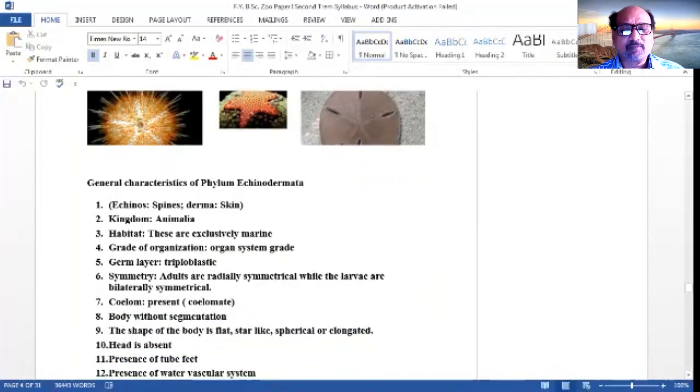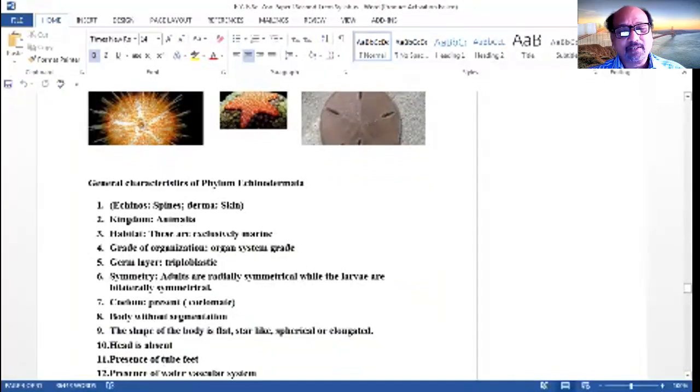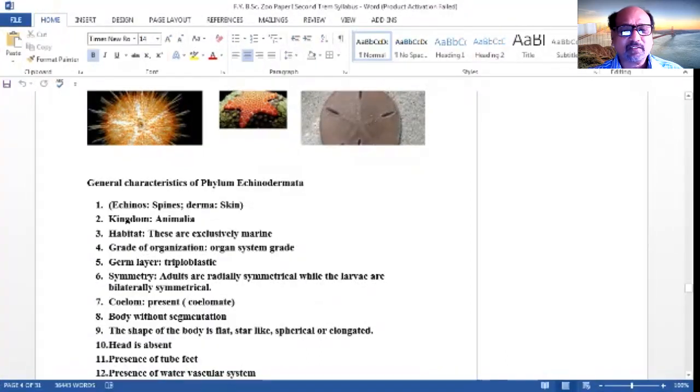The general characteristics of the phylum Echinodermata: echino means the spines and derma means the skin. It is a kingdom member, included in the Animalia. These are exclusively marine forms. They are not found in fresh water. Near the seashore, if you visit Ratnagiri, Cochin or other seashores, at morning and evening times, you can find a number of echinoderms gathered there, a crowd on the seashores.